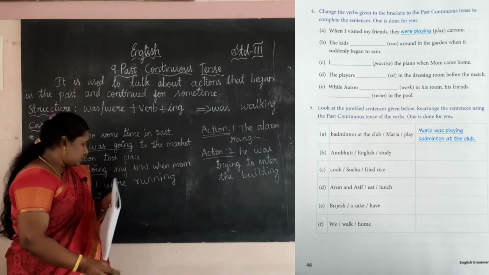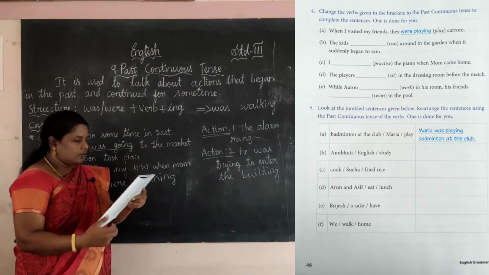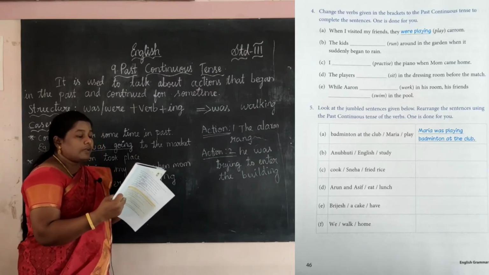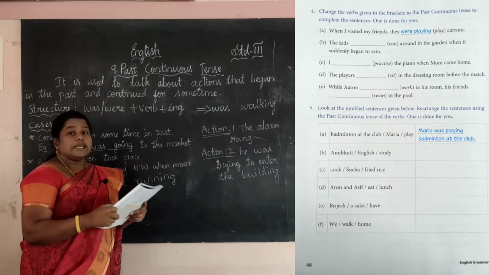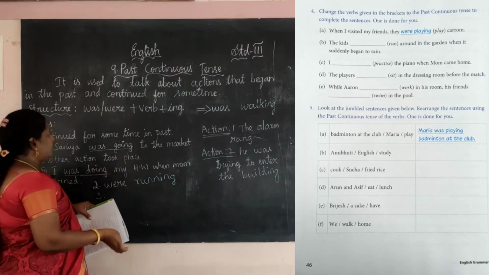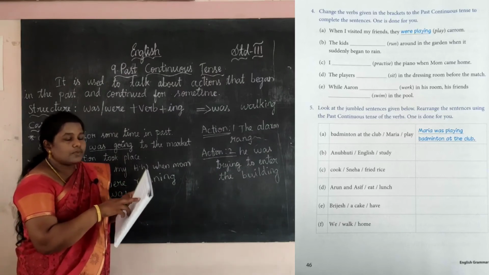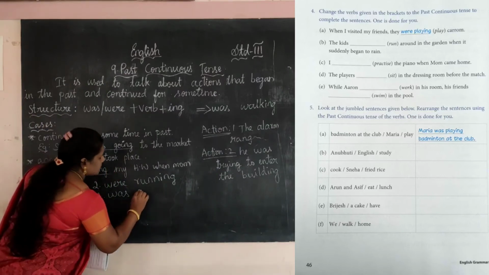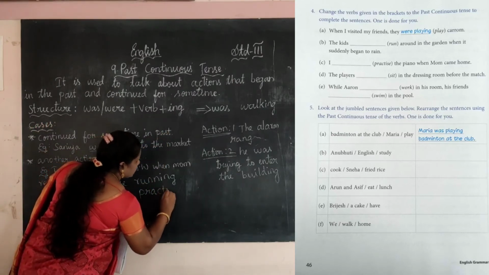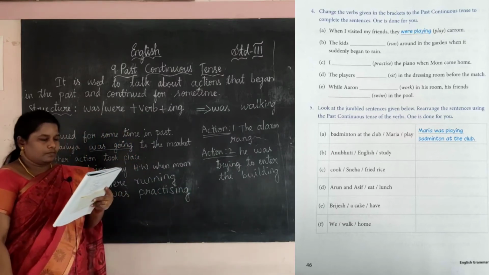Sorry, it is the second and then the third one. First one already done, right? Okay, second, third one. I practice the piano when mom came home. See, I means only one, so it is singular. For singular we want to use was. Okay, was. What is the verb given in the bracket? Practice. So with practice we want to add ing, so practicing. Okay, next one.